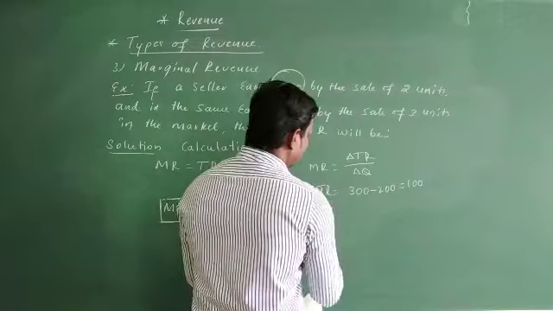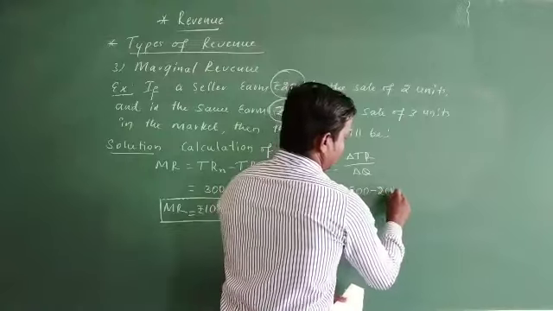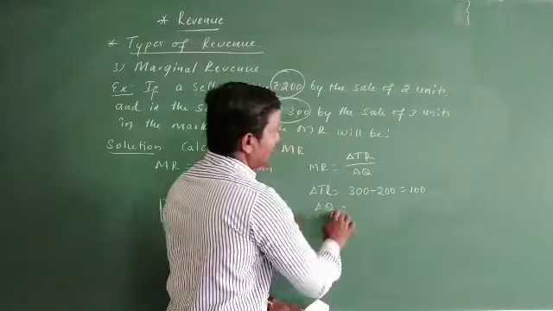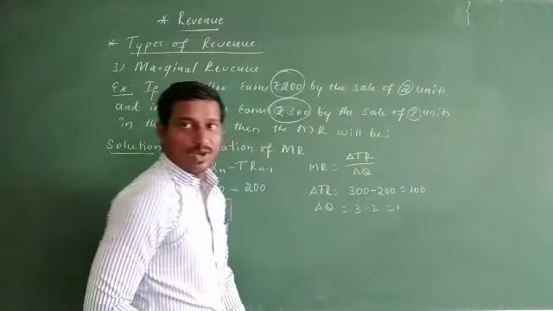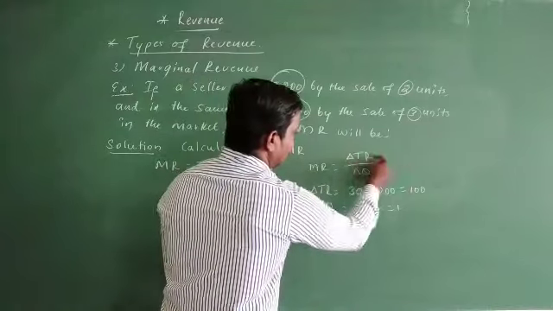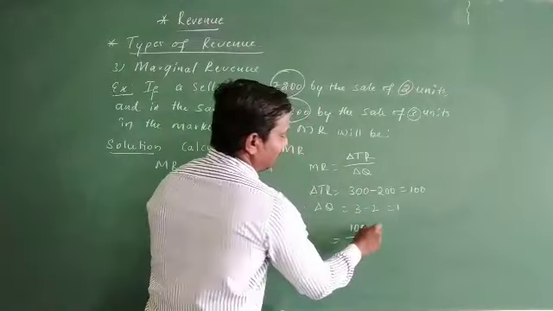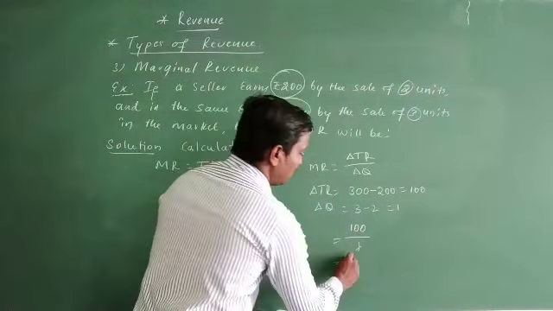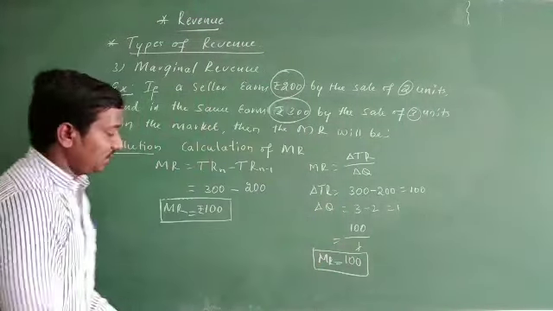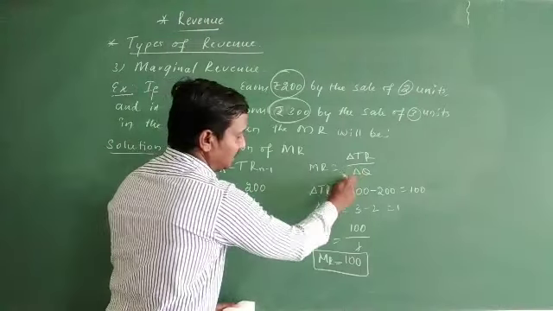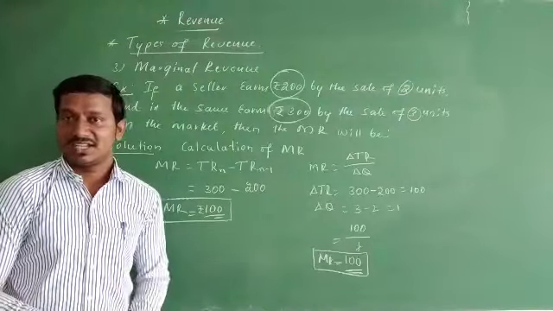You have to find delta Q. So delta Q, how do you find it? Delta Q, that is 3 units and 2 units. So 3 minus 2 is equal to 1. Now you substitute in the formula. So delta TR is 100 divided by delta Q is 1. So 100 divided by 1 is equal to 100 only. So the value of MR will be 100. So you can see, either by applying this formula or by applying this formula, you will get the same answer, and this is the calculation of marginal revenue.